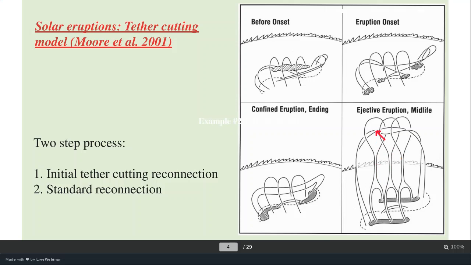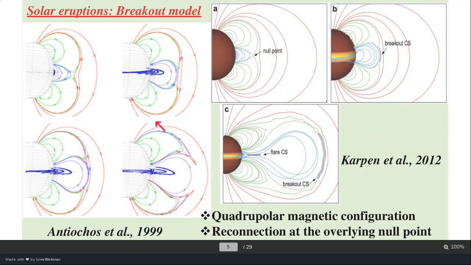Now, let's discuss another important model, that is the breakout model. Initially, it was given by Antiochos in 1999, and later on it was simulated by Karpen in 2012. In that model, there is a quadrupole magnetic configuration. You can see they have four poles: 1, 2, 3, and 4. Similarly here you can also see 1, 2, 3, and 4. This is also a numerical simulation model, or the MHD model.